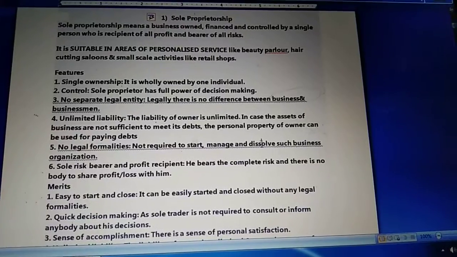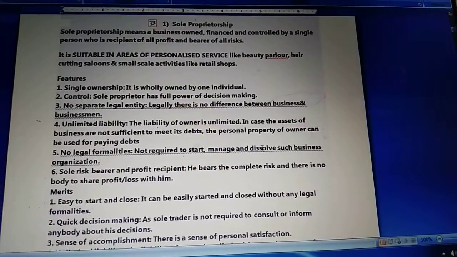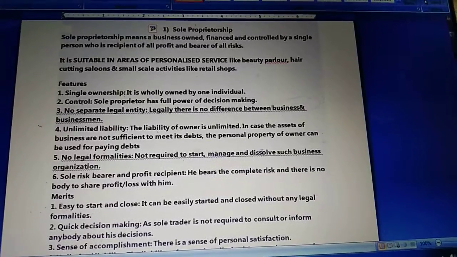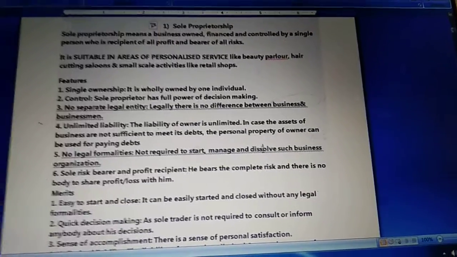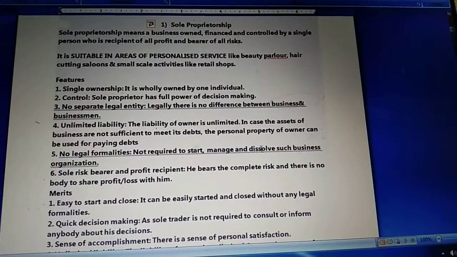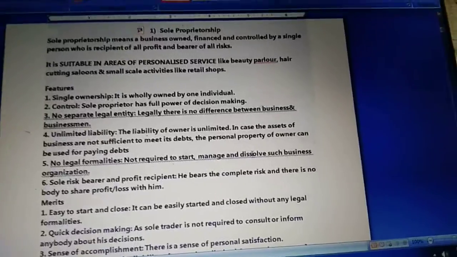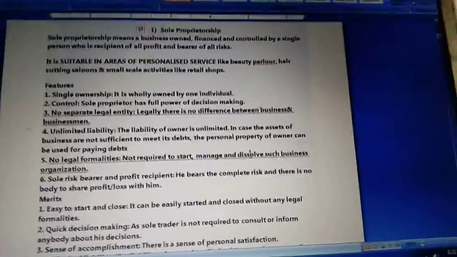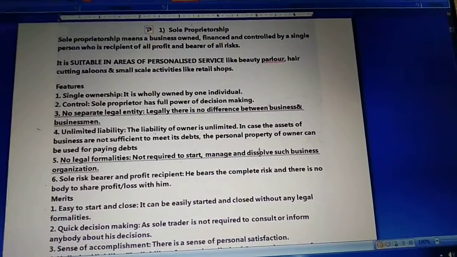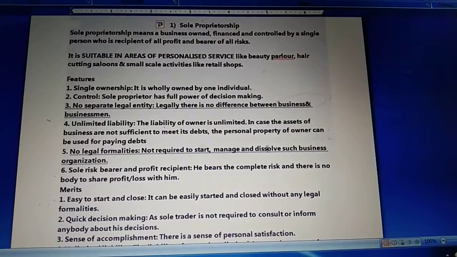Now, no legal formalities. This is a very important feature of sole proprietorship. Whenever we start a business as a sole proprietorship, we don't require any legal formalities to start, manage, or dissolve such a business organization. The formation and the closure of a sole proprietorship is very easy.